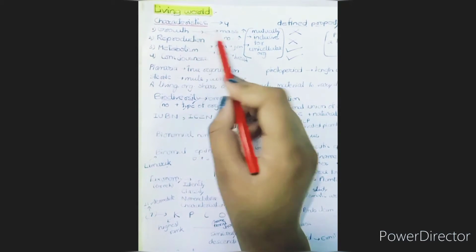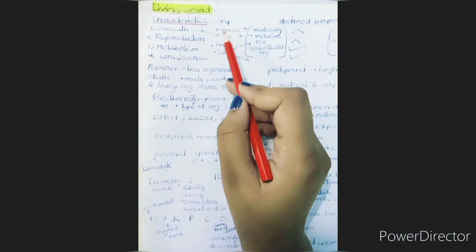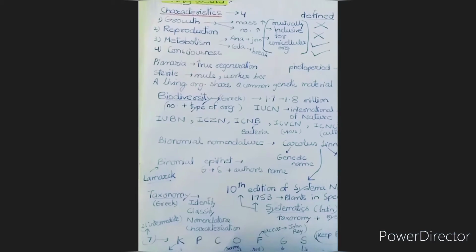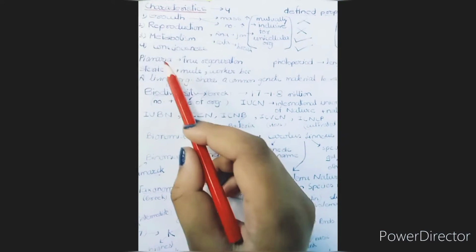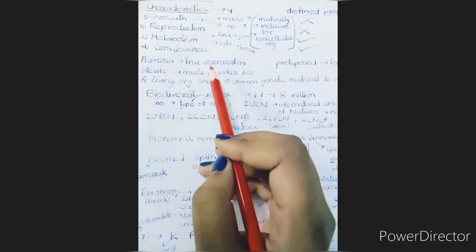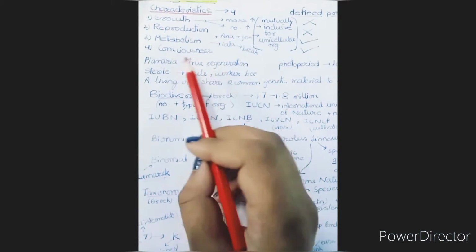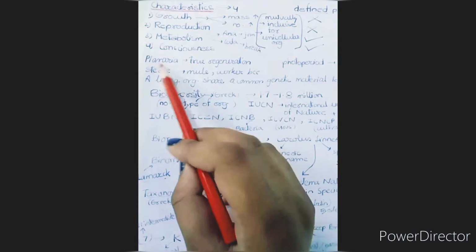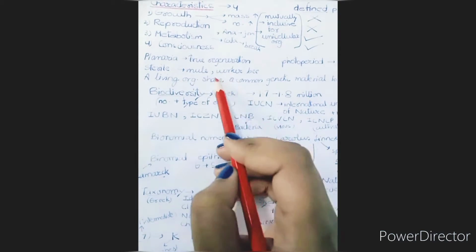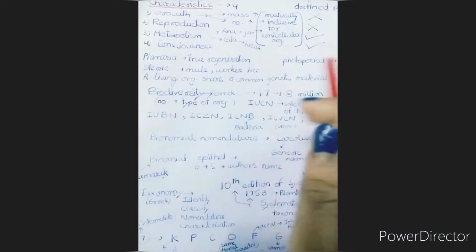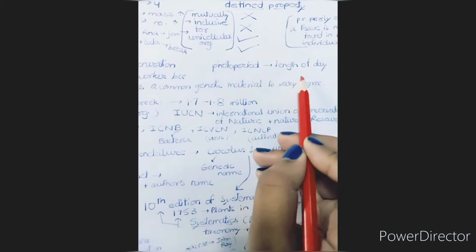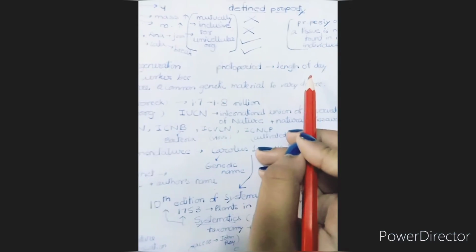So, growth means two points: increase in mass and increase in number as well. Now let's get to the small points. We all know that planaria is the organism that shows true regeneration, right? It is an important characteristic of planaria. And the sterile organisms are mule and worker bee, that is given in the NCERT. And what is photoperiod? It is the length of the day, right?